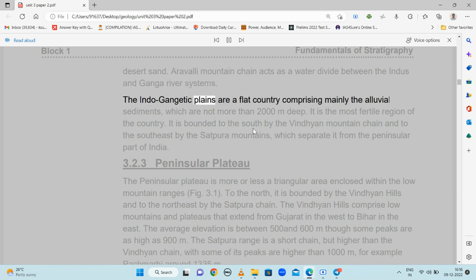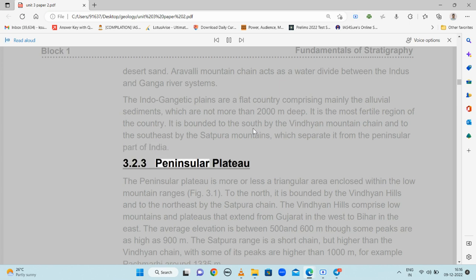The Indo-Gangetic plains are a flat country comprising mainly the alluvial sediments, which are not more than 2000 meters deep. It is the most fertile region of the country. It is bounded to the south by the Vindhya mountain chain and to the southeast by the Satpura mountains, which separate it from the peninsular part of India.